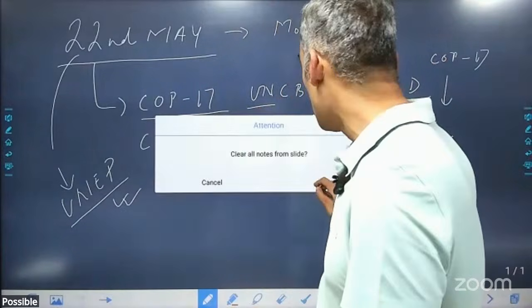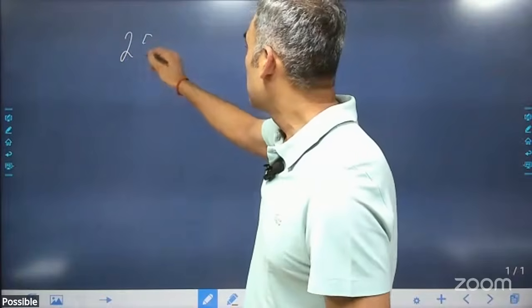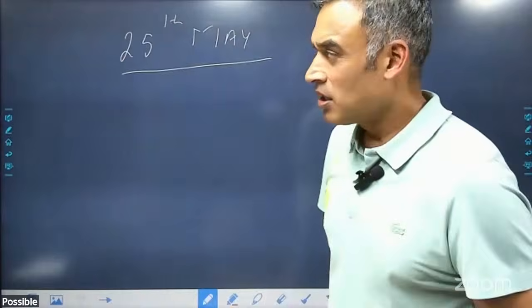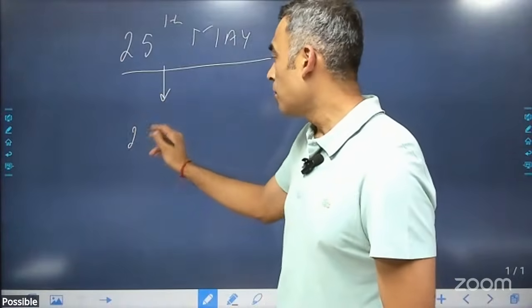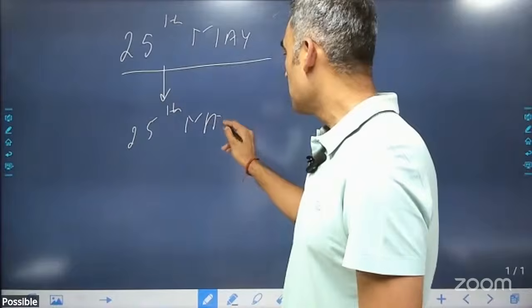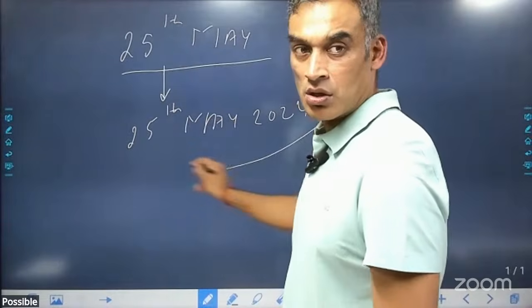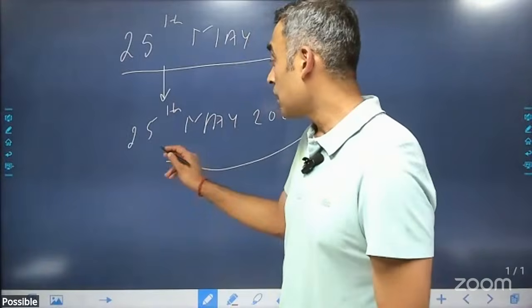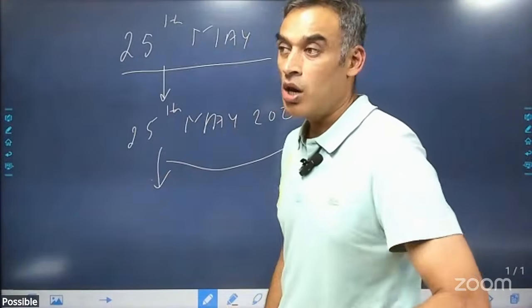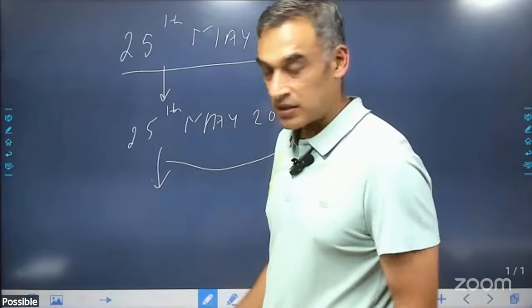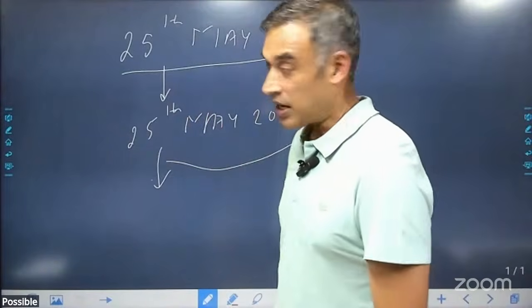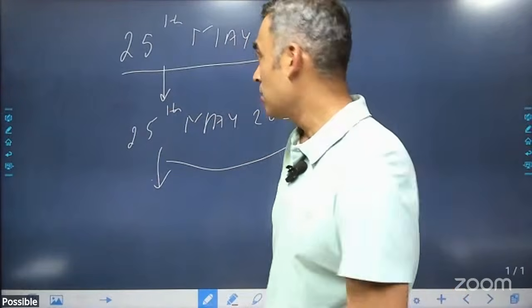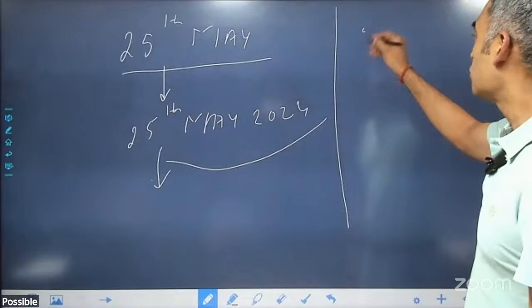The next day I want you to do is 25th of May, and 25th of May is World Football Day, and this was announced last year when the Olympics were being held. 25th of May, 2024, this was announced. And why? Because 100 years ago, the first international football match took place in Paris, right? So the UN has declared this as the International Day or World Football Day. And the last day that I want you to know is 29th of May.